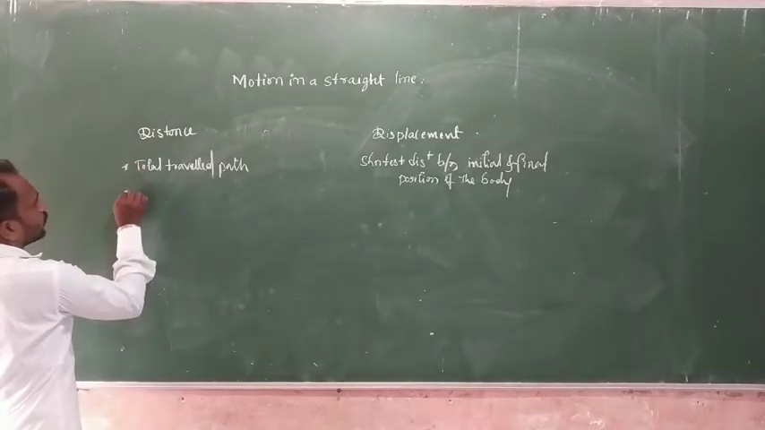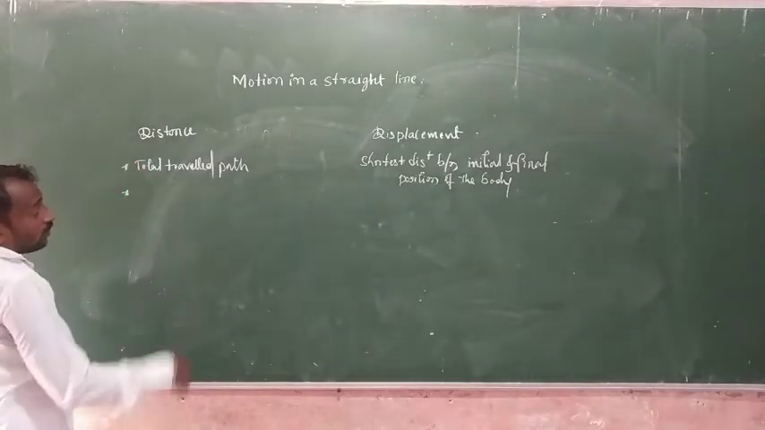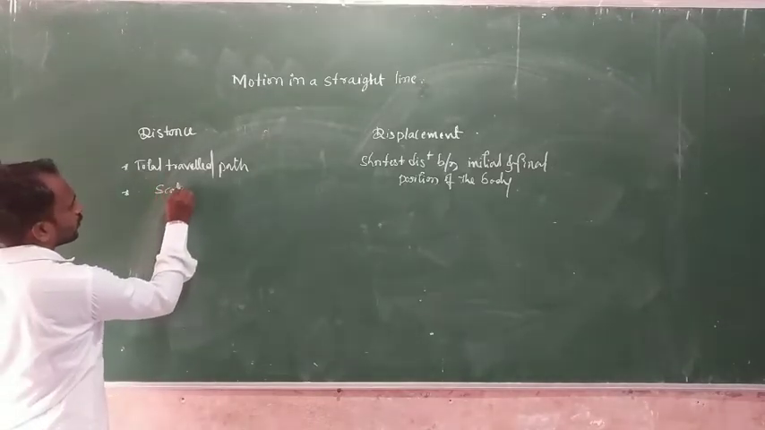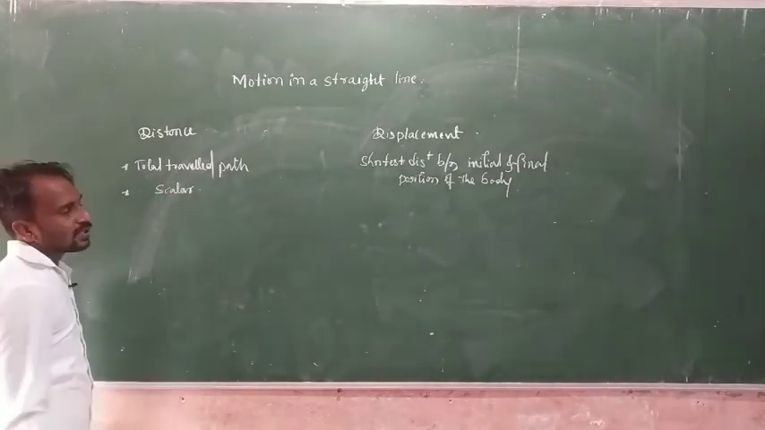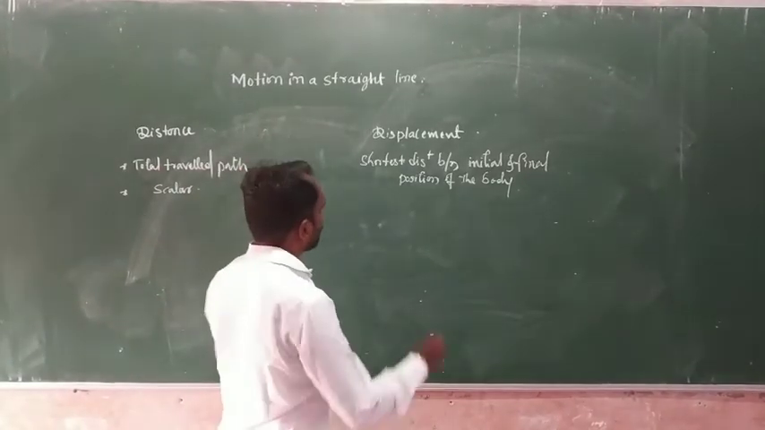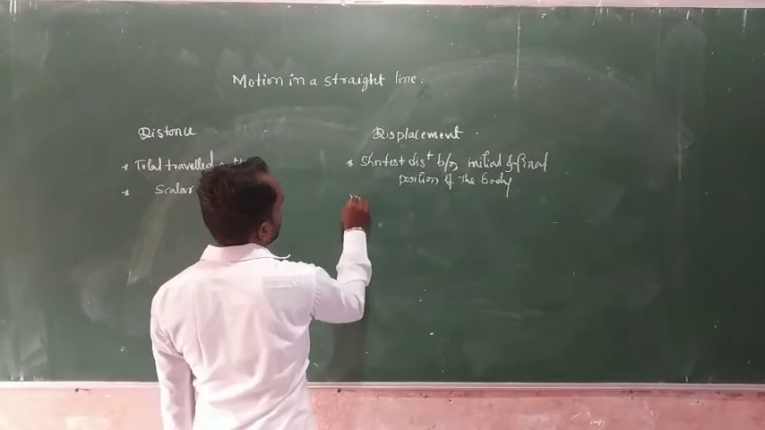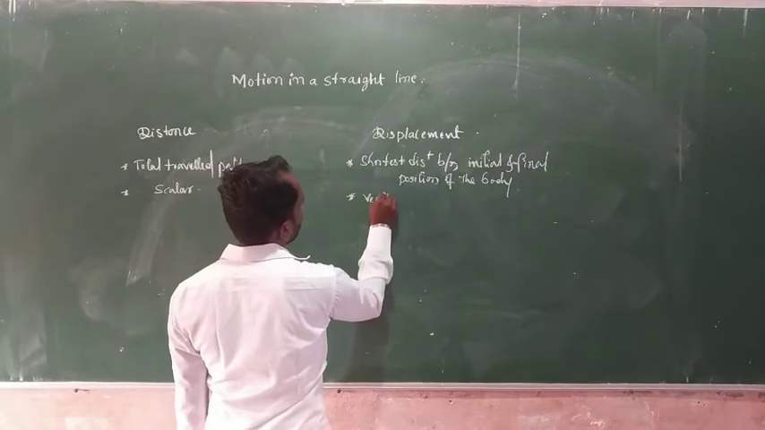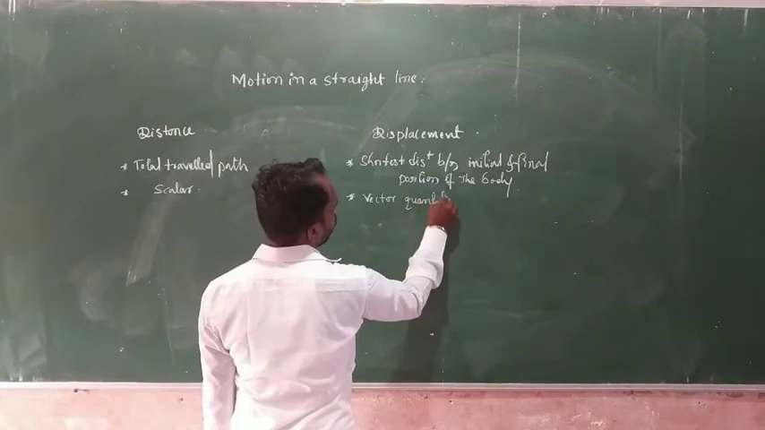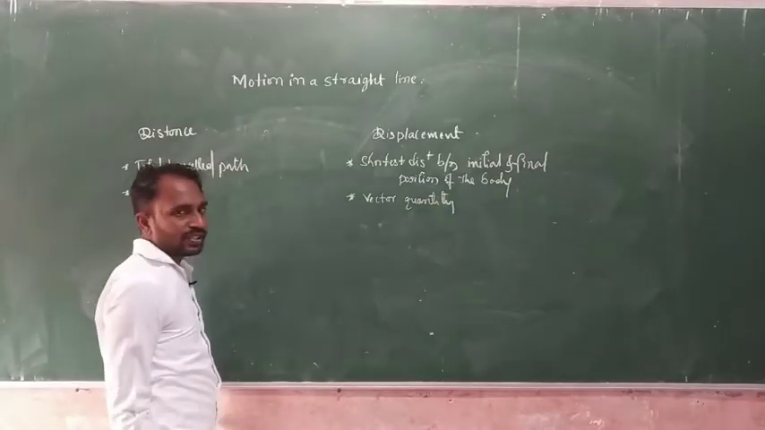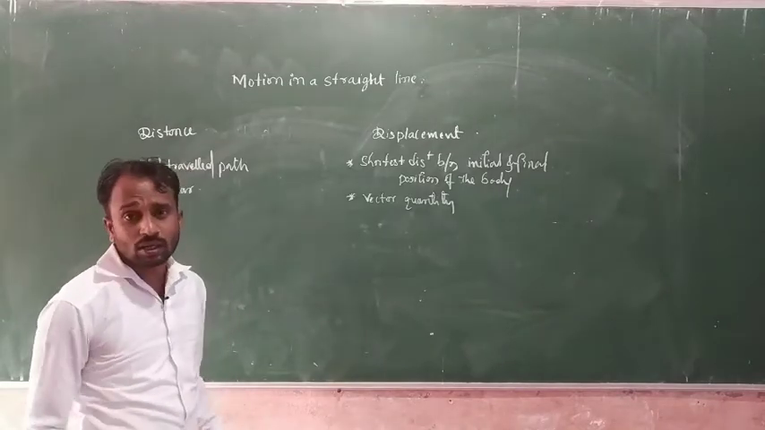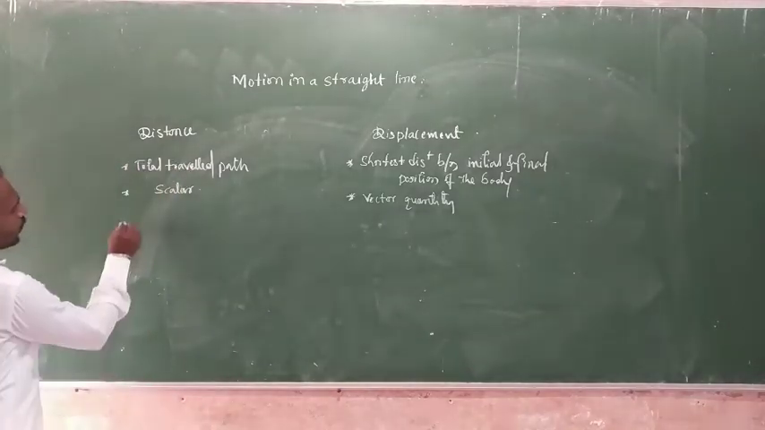Next one. Distance is a scalar quantity. Why? Because distance does not represent any direction. And displacement is a vector quantity. Why? Because displacement shows both magnitude and direction.